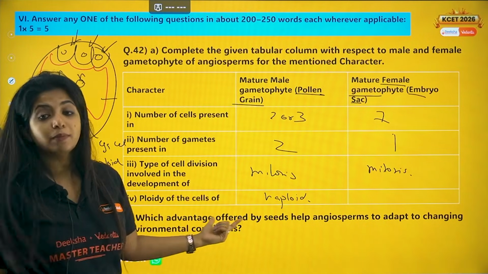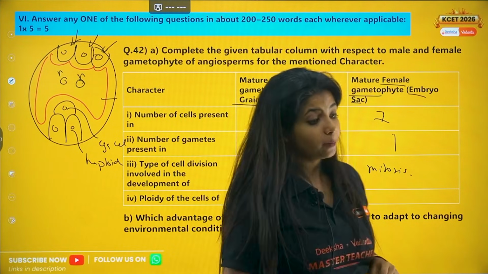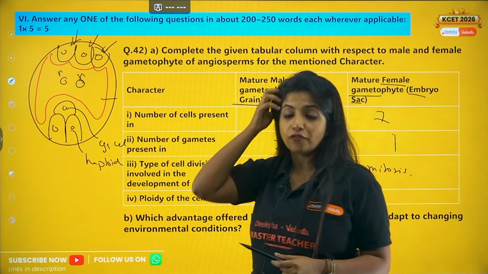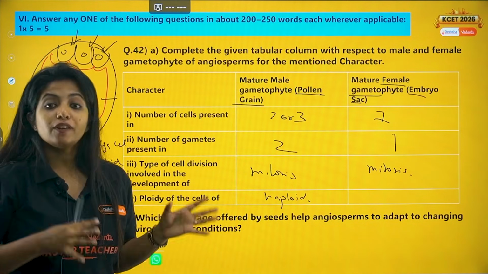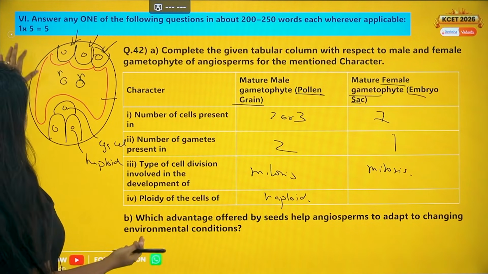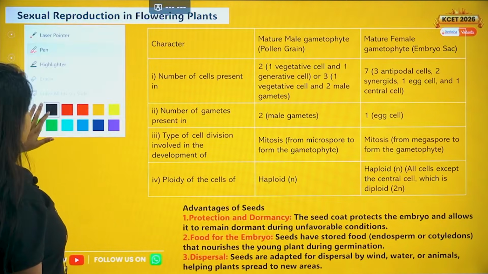Now you have a second part of the question which says, which advantage offered by seeds help angiosperms to adapt to changing environmental conditions? Angiosperms means flowering plants. So what are the offerings given by the seed that helps the flowering plants to survive under different environmental conditions? So you have to tell that.